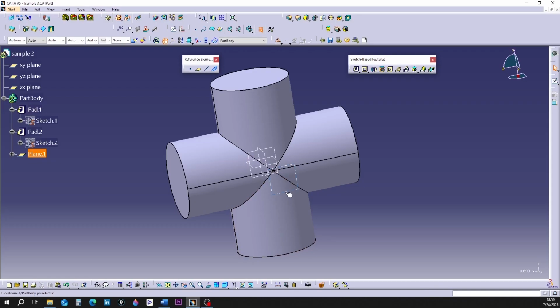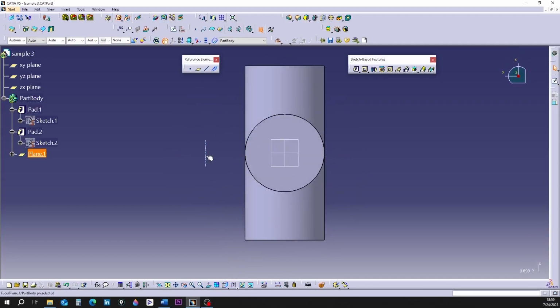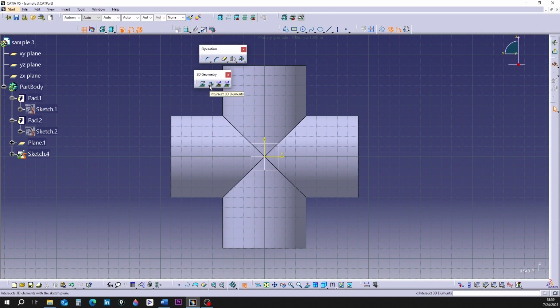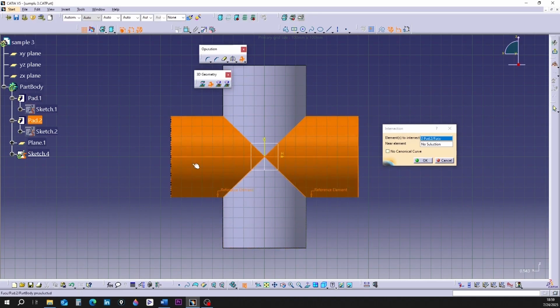I'm defining a plane parallel to the XZ plane at a distance that is far enough from the two cylinders. I'm entering the sketcher environment with that plane. I'm activating the Intersect 3D Elements command again. In the top box, I'm clicking on the surface of one of the cylinders. In the bottom box, I'm clicking on the plane.